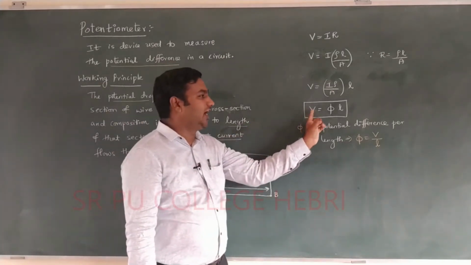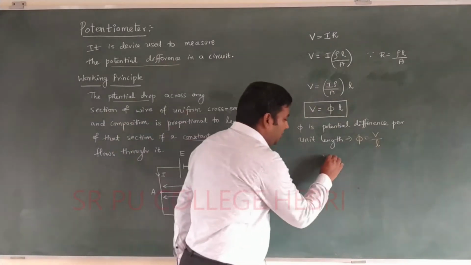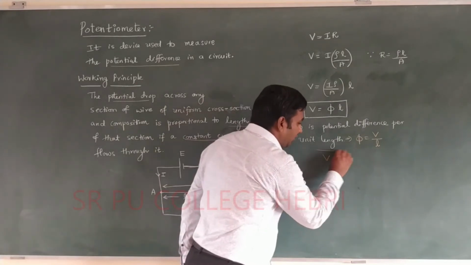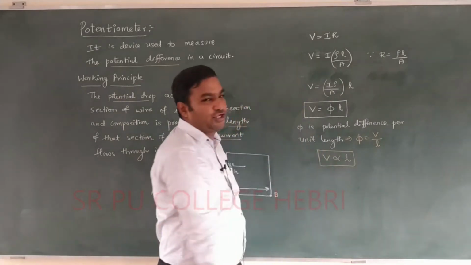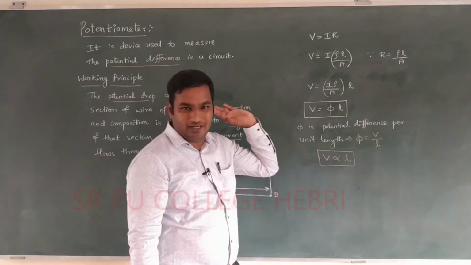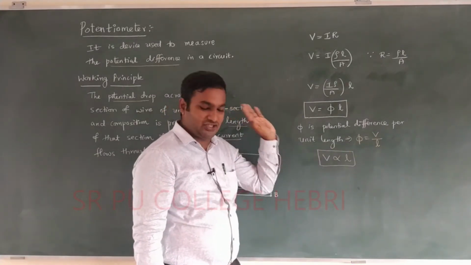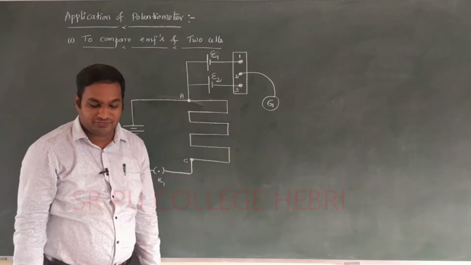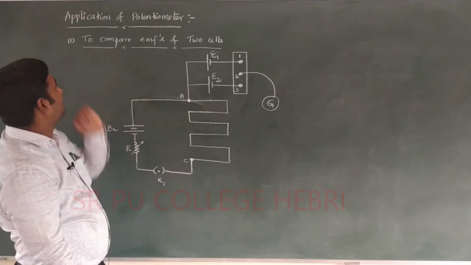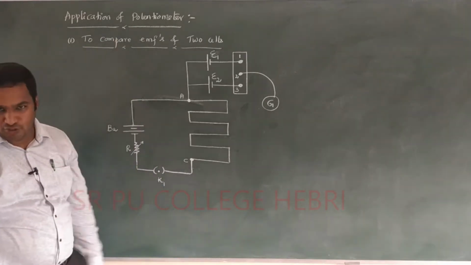V proportional to L is the working principle of the potentiometer. Is that clear? Yes.